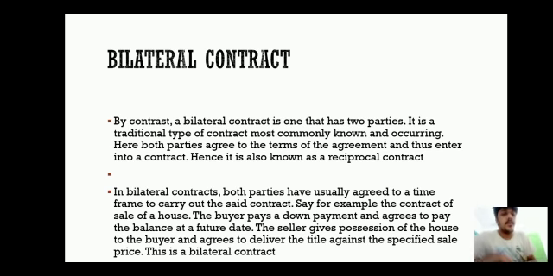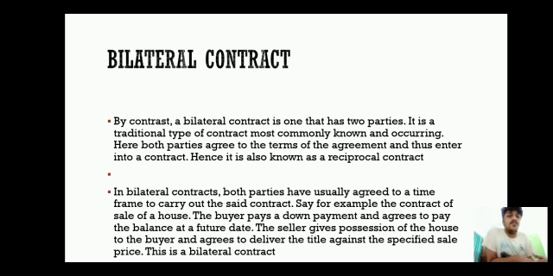Both parties usually agree to carry out the contract. Say, in a contract of sale of a house, the buyer pays a down payment and agrees to pay the balance at a future date. The seller gives possession of the house to the buyer and agrees to deliver it against a specified price. This is known as bilateral. Both agreed to frame the contract.